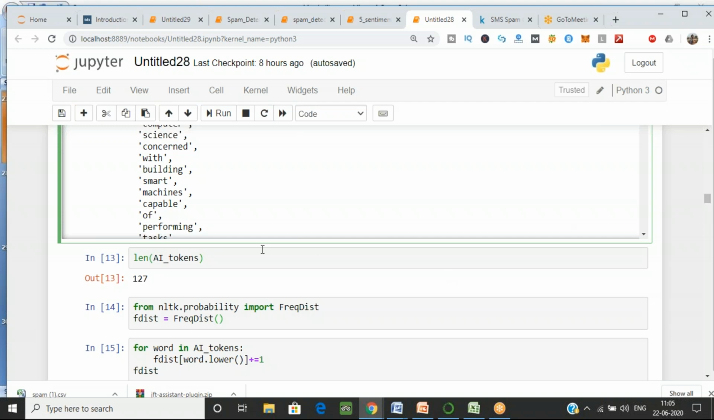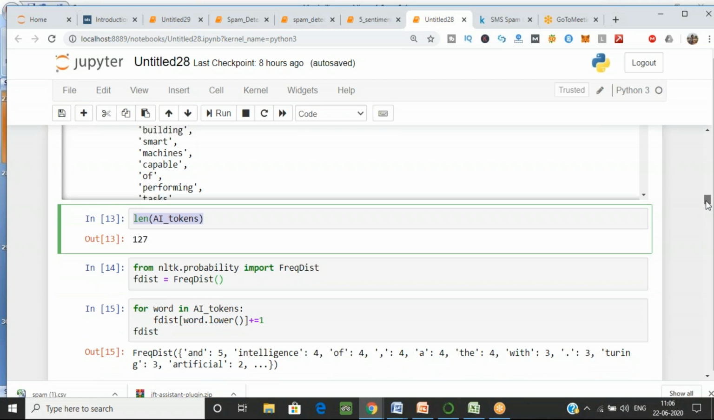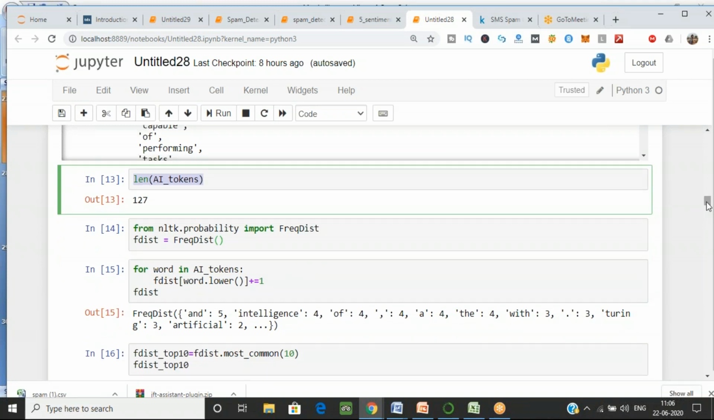Now if I want to see how many words are there in my AI text, what you have to do is find the total number of tokens. A length function is used, and in that I am passing my AI_tokens. As you can see in the output, I am having 127 tokens over here. So just run this command and see how many tokens you have. Okay, you are having 123. Okay, 127. That's good.